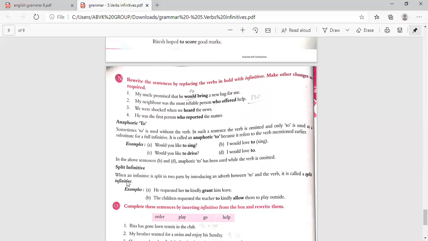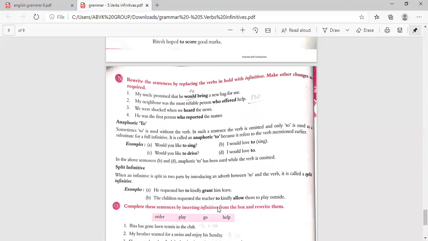Then the split infinitive. When an infinitive is split in two parts by introducing an adverb between to and the verb, it is called a split infinitive. How is that? They requested her to kindly grant him leave. To kindly grant. Here it is split. In between to and grant, kindly has come. And the children requested the teacher to kindly allow them to play outside. So here to allow is split by the word kindly.